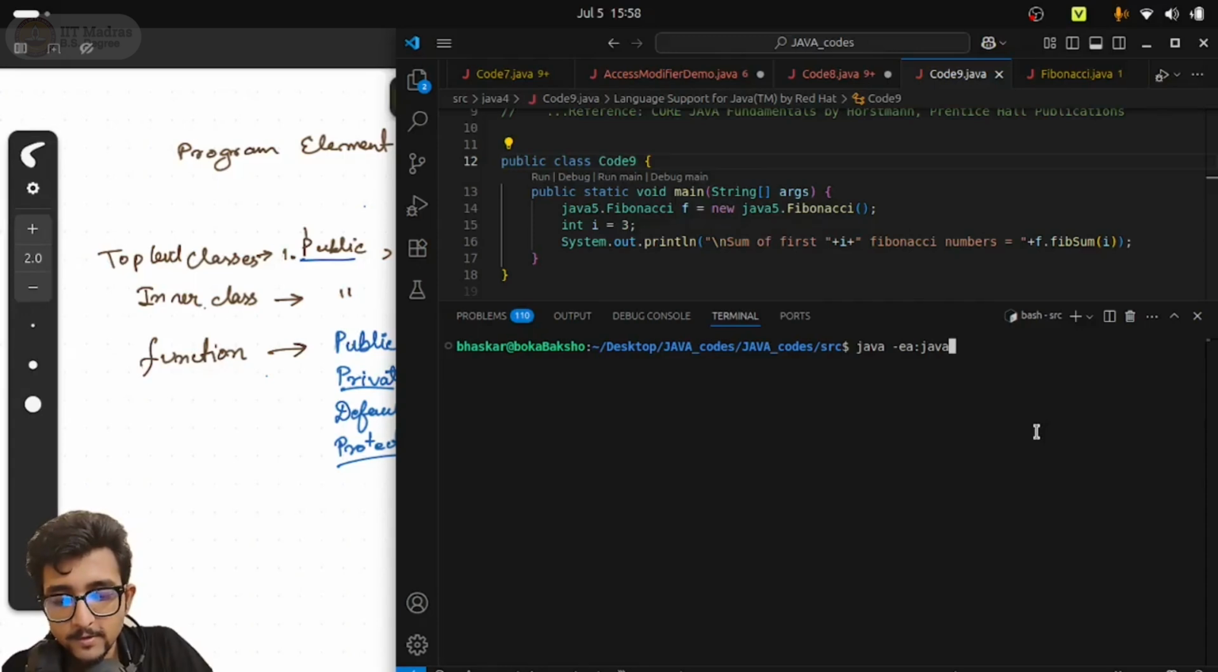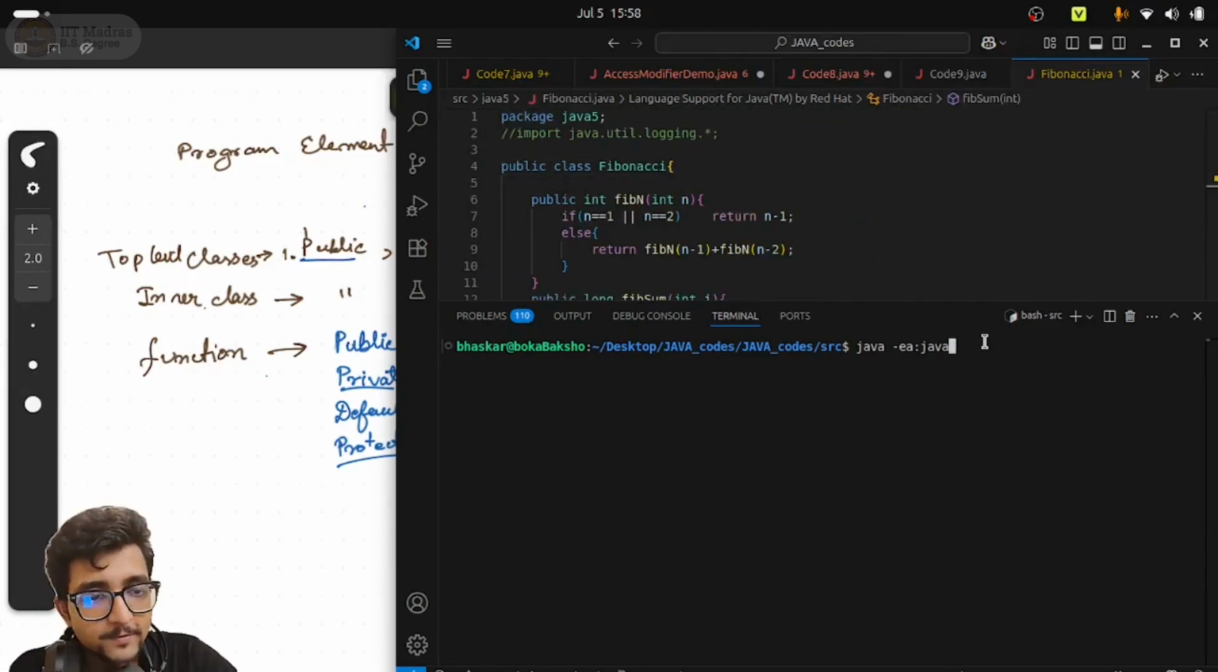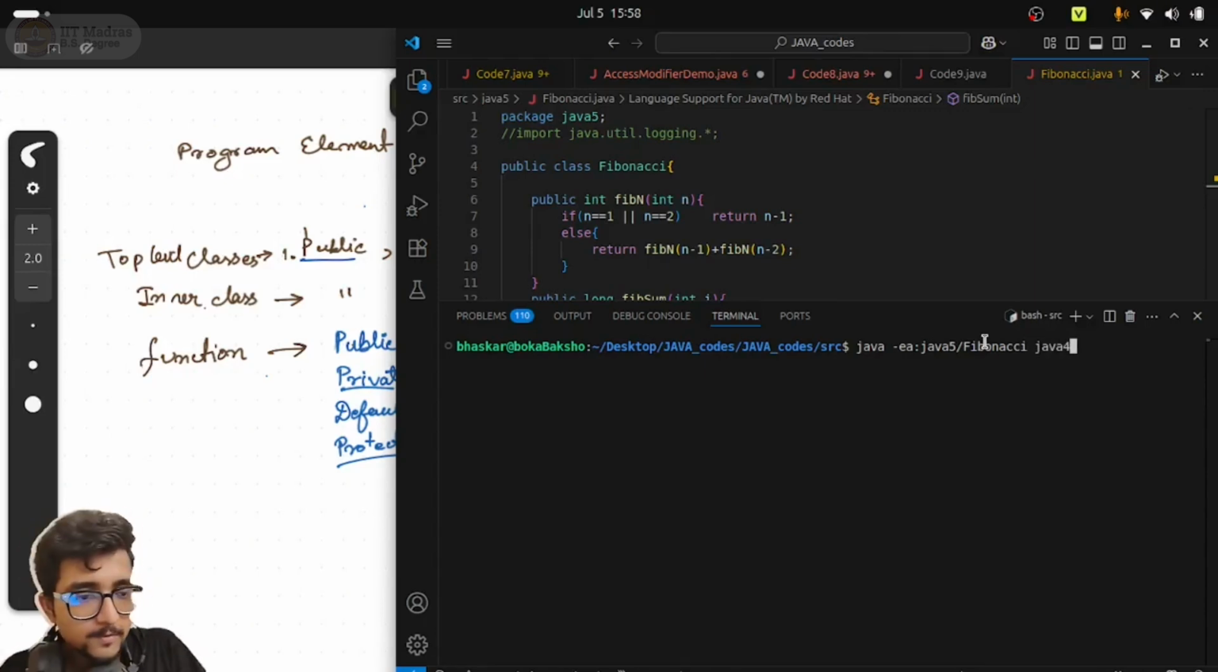So that is Java 5, dot slash Java 5. I want to enable the assertion in Java 5 slash Fibonacci class, and I am executing. So Java will execute the code. Which main method code will it execute? The one in Java 4 slash code 9.